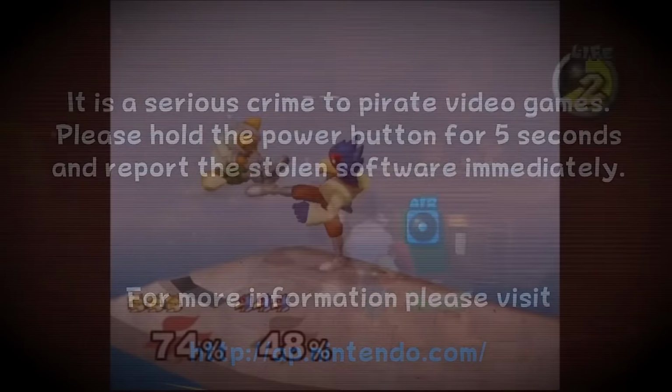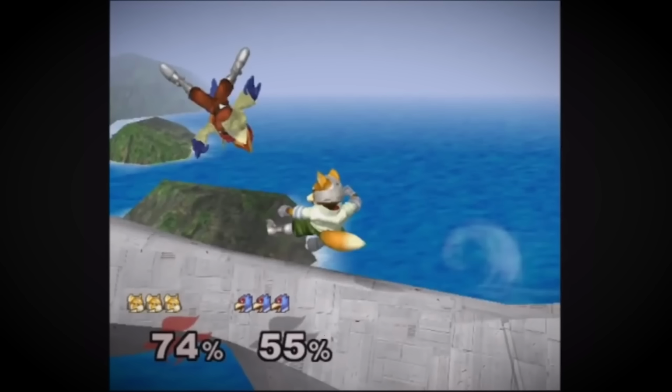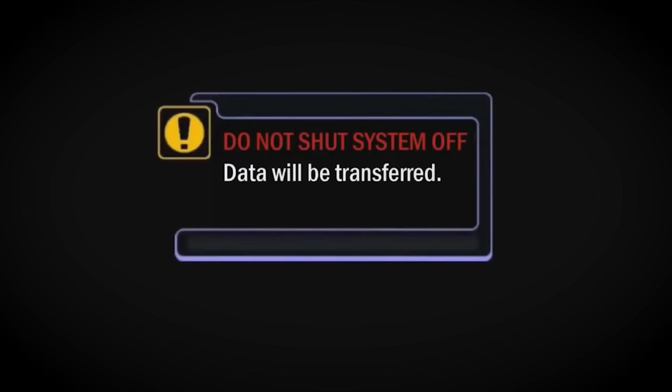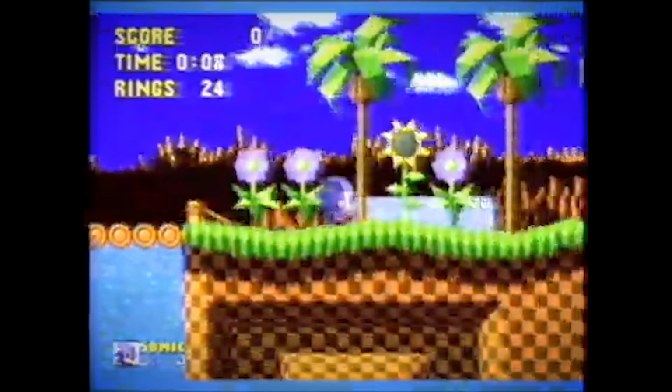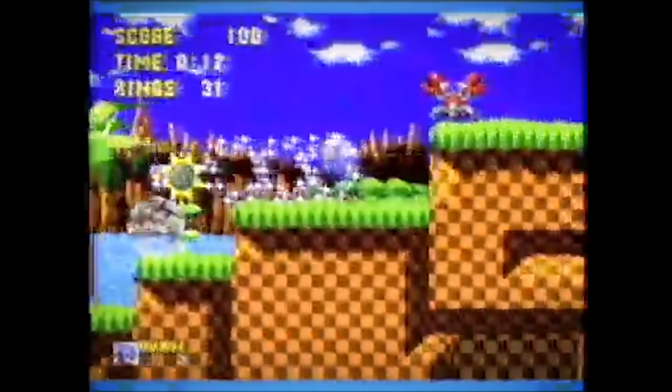Many of these screens were so well edited and so carefully thought out that thousands of viewers believed they were real. The fact that a large number of people would comment on the YouTube videos and in various online forums claiming that they had seen the anti-piracy screens pop up on their games only made the fake screens more believable. One of the most notorious of these screens was featured in a video called Sonic the Hedgehog 1991 Secret Anti-Piracy Screen.